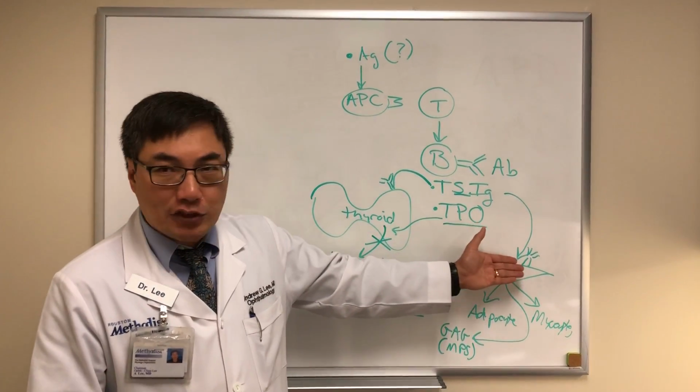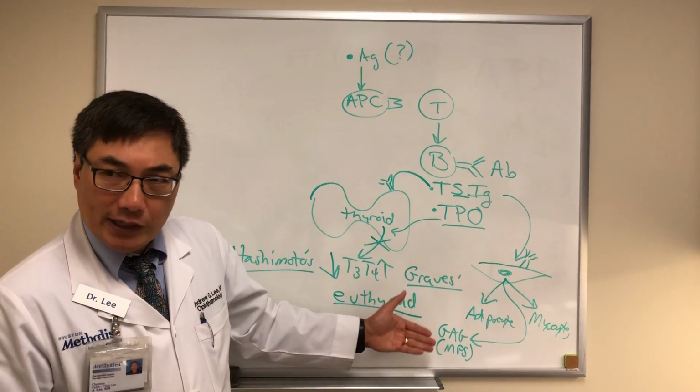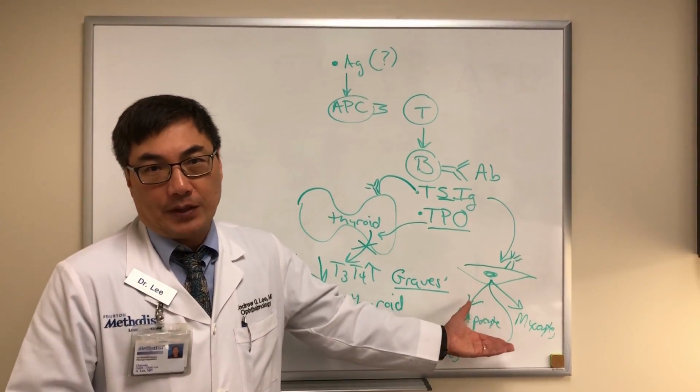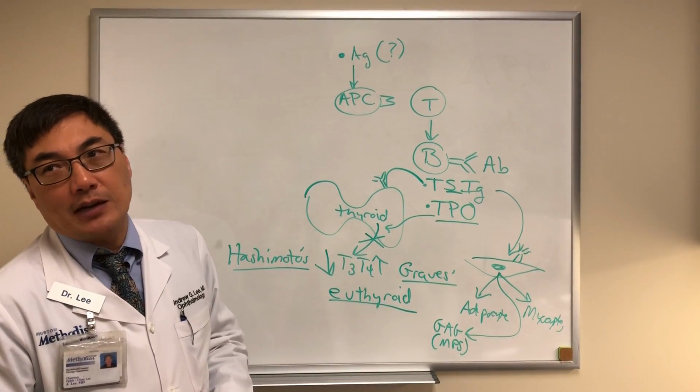Both antibodies cross-react with orbital fibroblasts, stimulating it to produce glycosaminoglycans and causing edema, which leads to big fat and big muscles. And so if you just know the immunology of thyroid, you pretty much know how this comes to us in the clinic.